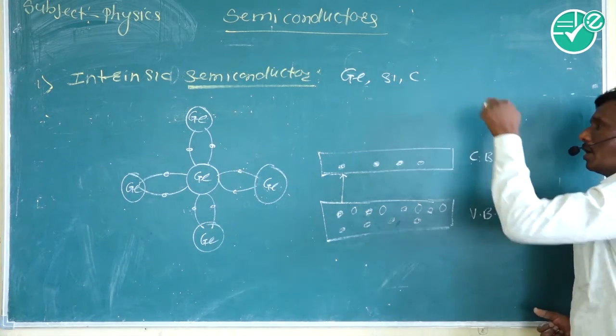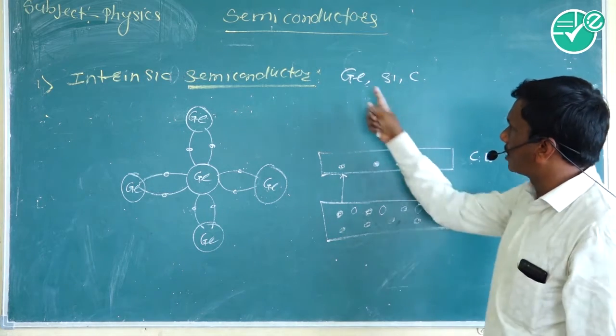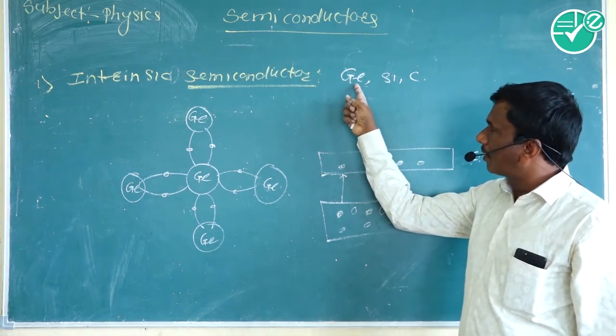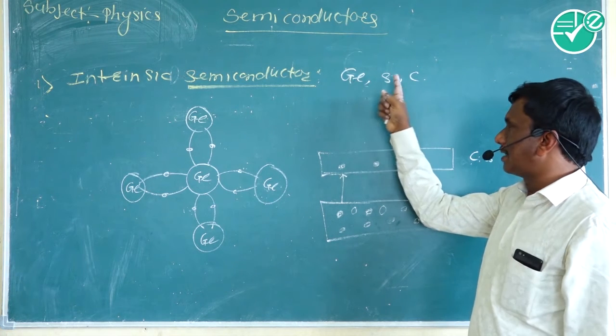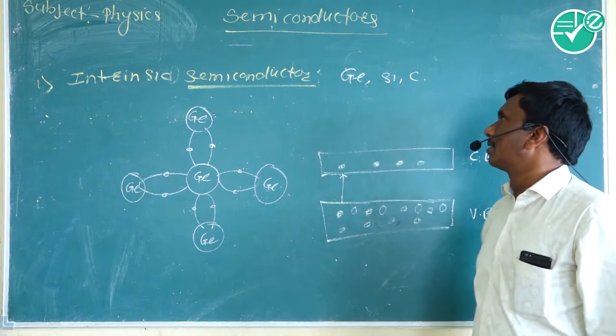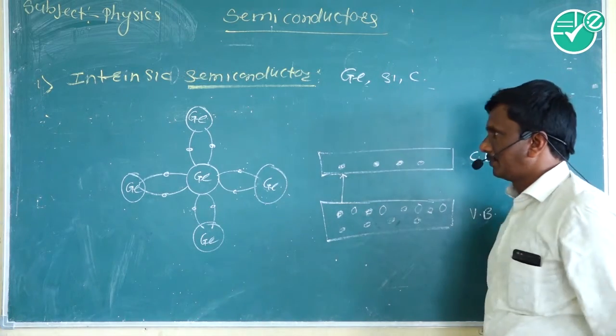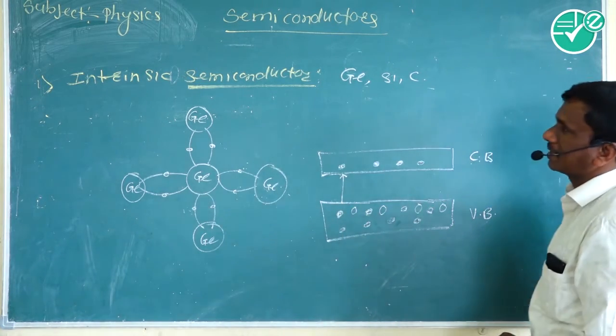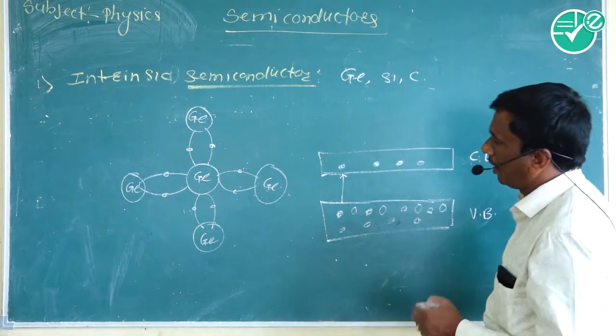So the conductivity of germanium is greater than silicon, and that of silicon is greater than carbon. This is the intrinsic semiconductor, but its conductivity cannot be increased.